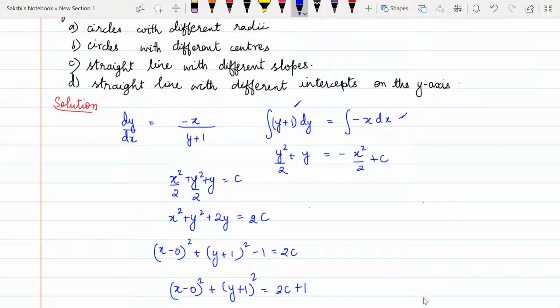So there is a 1 extra. So I'm going to subtract that here. So I'm going to use that plus or minus 1 over here. So this is the extra minus 1, which will cancel out with the plus 1, which is coming from this expansion. Okay, so now I can just rewrite this as this. So you can say that this particular function, after integrating, we are going to get circles with different radii. So these belong to the family of circles with different radii.